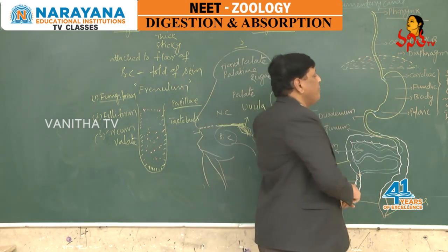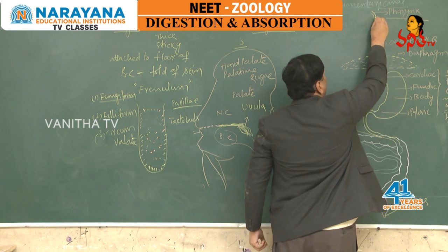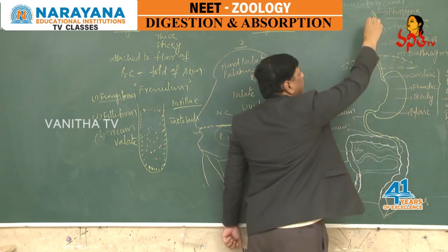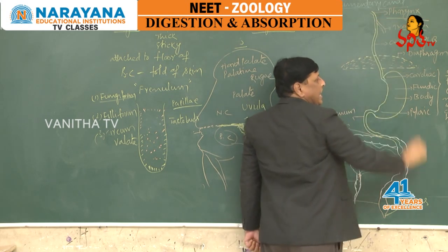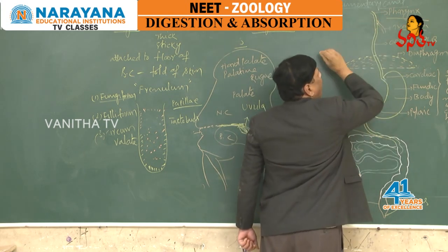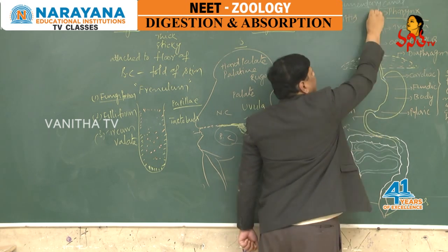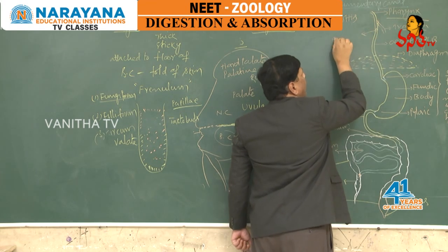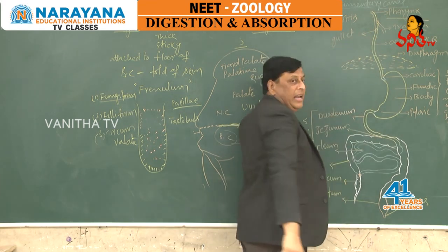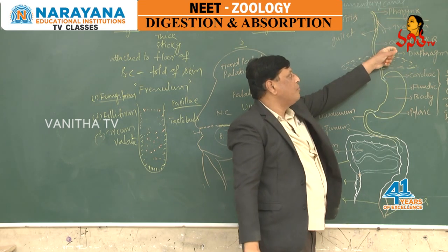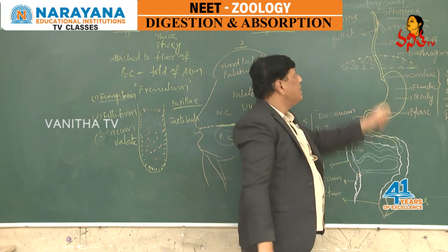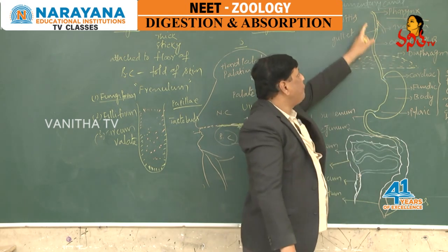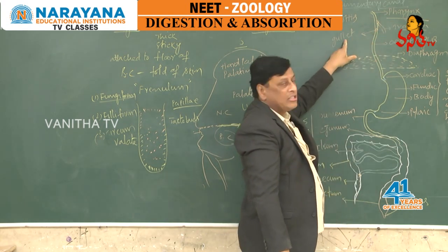The pharynx, on one side opens into the esophagus, and on the other side opens into the trachea. Where the pharynx opens into the trachea, the opening is called the glottis, and where it opens into the esophagus, the opening is called the gullet. The gullet is an opening at the anterior portion of the esophagus, whereas the glottis is an opening at the anterior portion of the trachea.